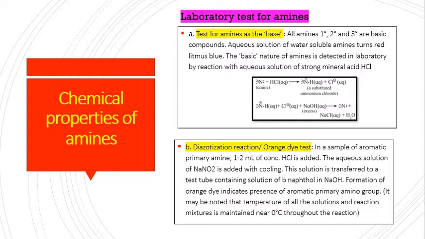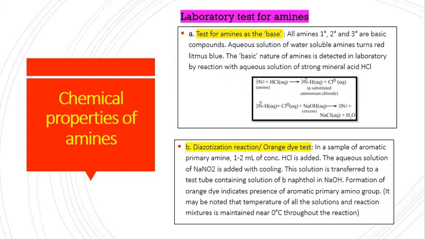All amines, 1 degree, 2 degree, 3 degree, are basic compounds. The aqueous solution of water soluble amines turns red litmus blue, which shows its basic character, and when they are dissolved in any mineral acid they will form salt. Then the diazotization reaction or orange dye test is also one of the tests for detecting the amino group.